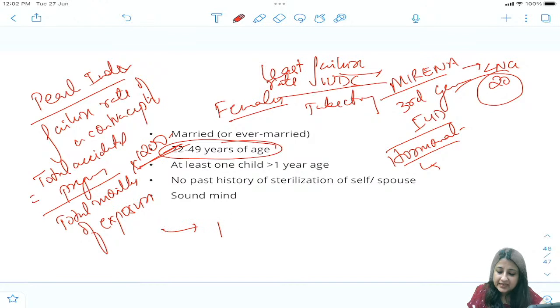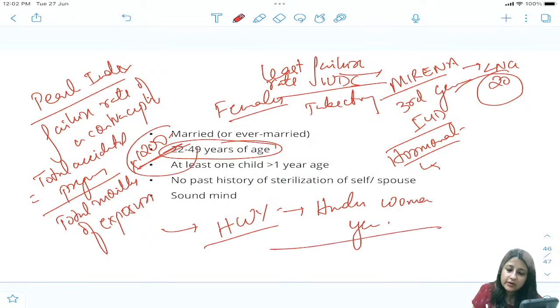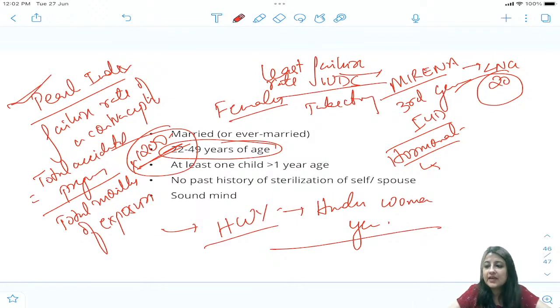Because we express Pearl index in 100 woman years, and 100 woman years is going to have altogether 1200 months. So that is what Pearl index is. It is used to express the failure rate of a contraceptive: total accidental pregnancies divided by total months of exposure into 1200. Okay, everyone, ठीक है? All right.